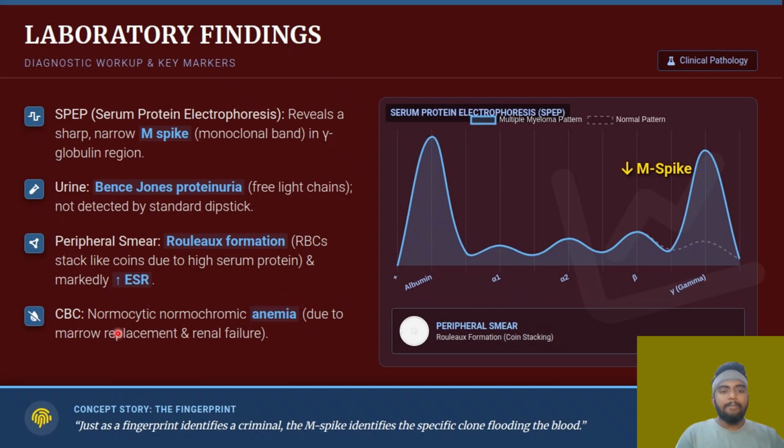And in the CBC, there will be normocytic, normochromic anemia. There is nothing wrong with our RBC production. The only thing is there is no place for the RBCs in the bone marrow, because the plasma cells occupy all the place in the bone marrow. So there is no place for the RBCs, and that is the reason we have normocytic, normochromic anemia. And all these things are the laboratory findings.